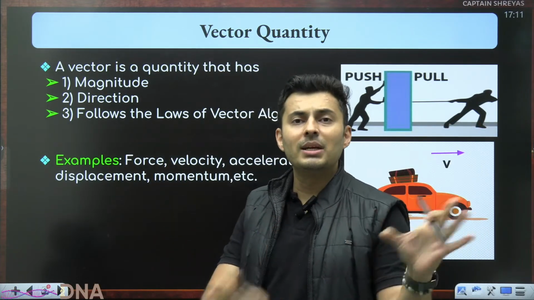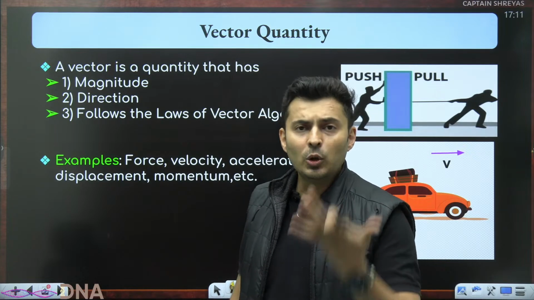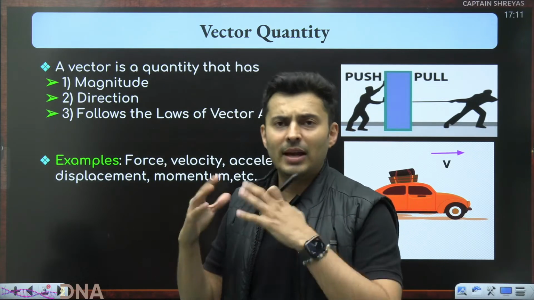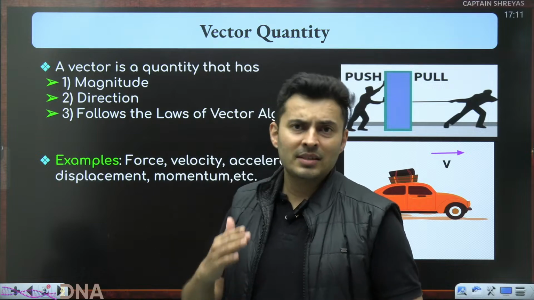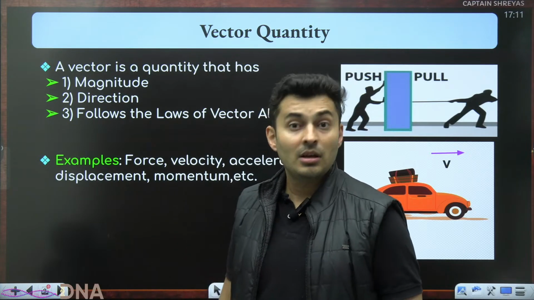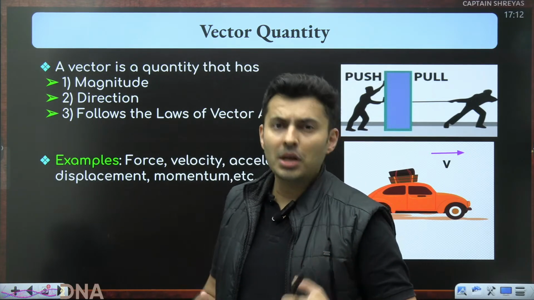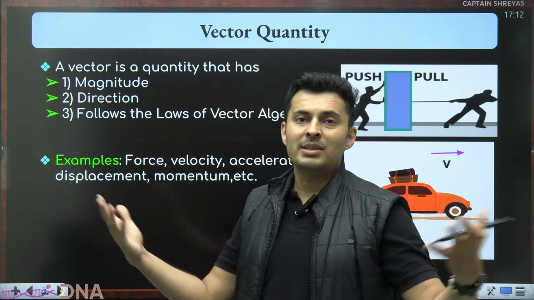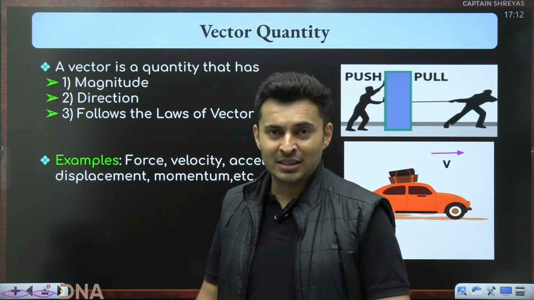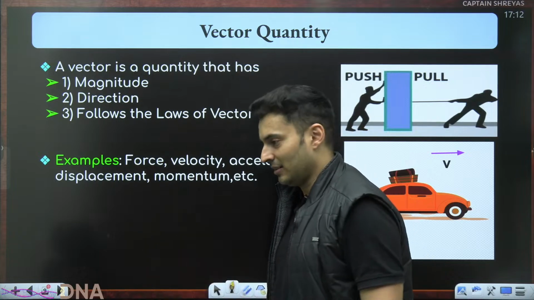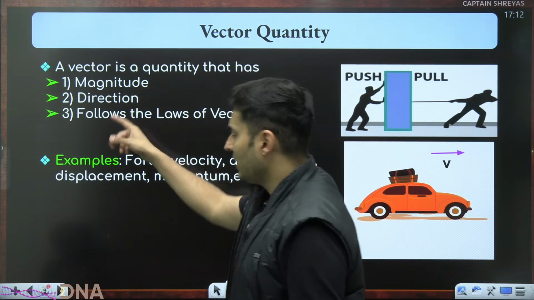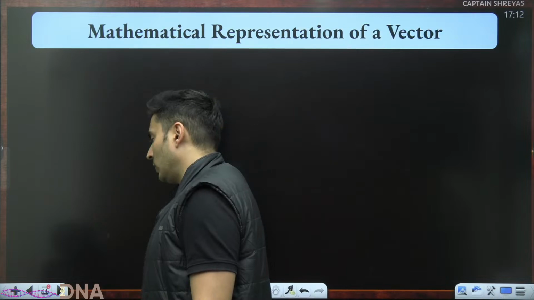It's just pure numerical addition like scalars. Like 2 kg plus 3 kg is 5 kg. But 2 Newton plus 3 Newton, maybe 5 Newton, maybe something else, because there are vectors involved. The direction also matters. Current does not follow it.